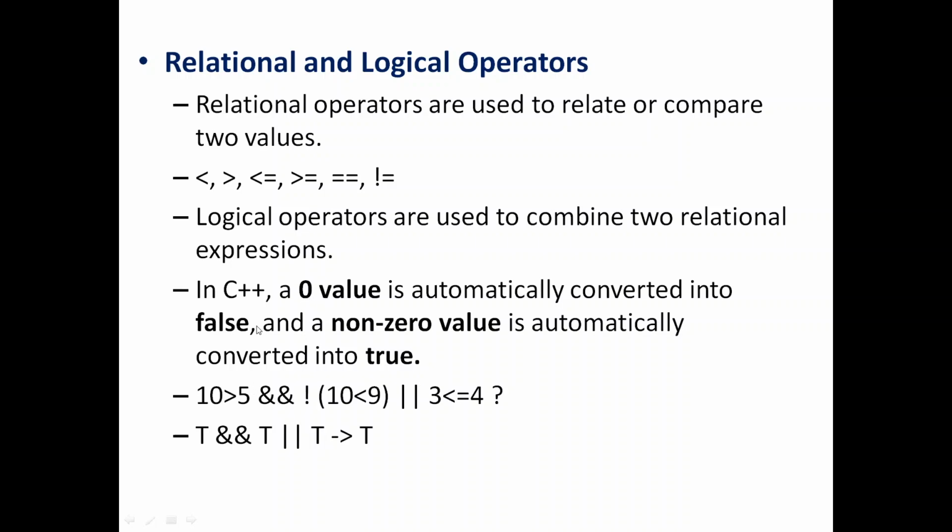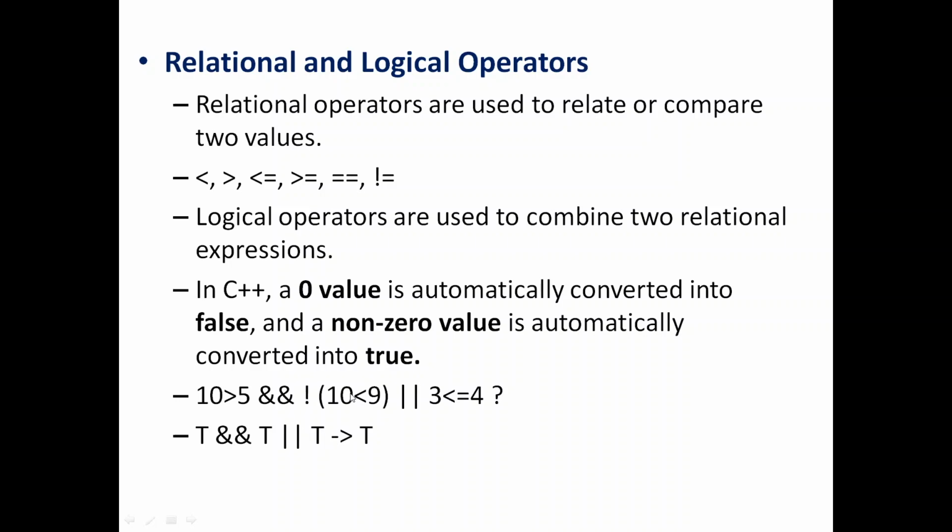Before going into an example, you have to note down that in C++, a 0 value is automatically converted into false. So 0 is equivalent to false as per the C++ compiler, and any non-zero value is considered as true. So this you have to keep in mind. Now you evaluate this expression. So 10 greater than 5. Let's decide whether it is true or false. 10 greater than 5 is actually true. And 10 less than 9, is it true or false? It's going to be